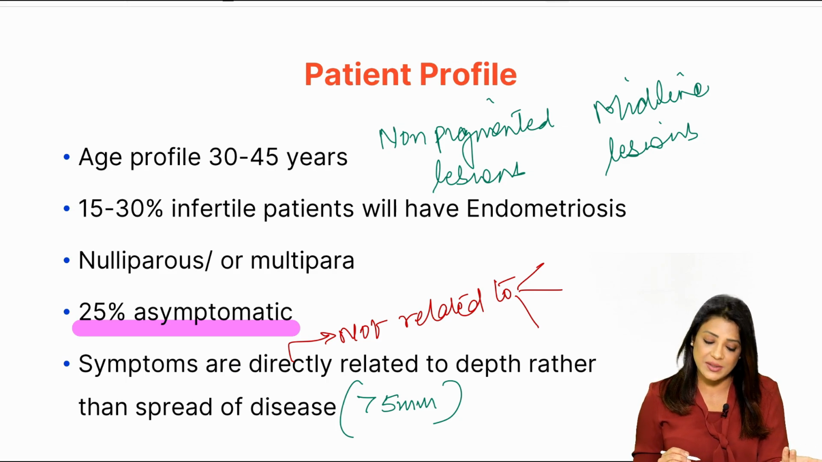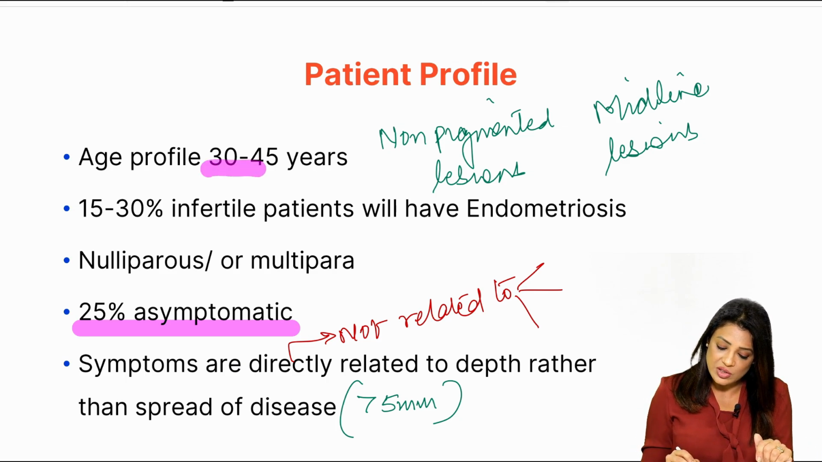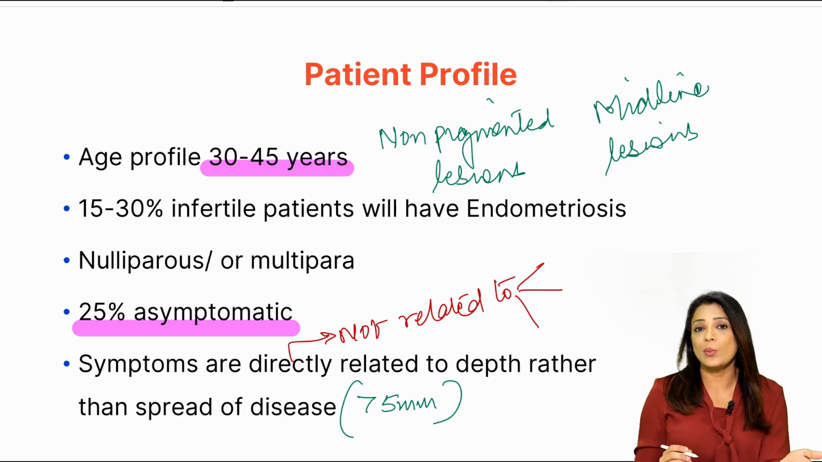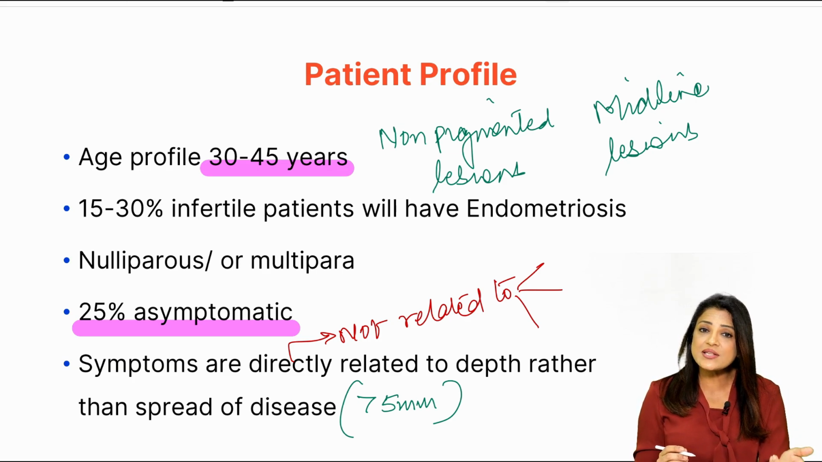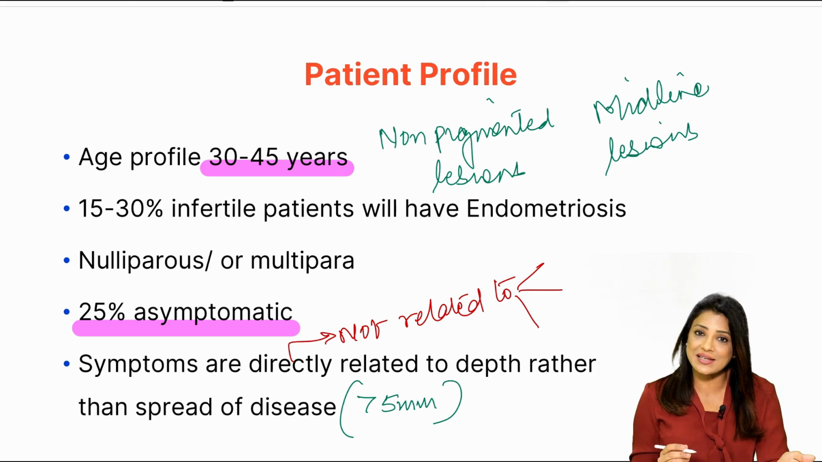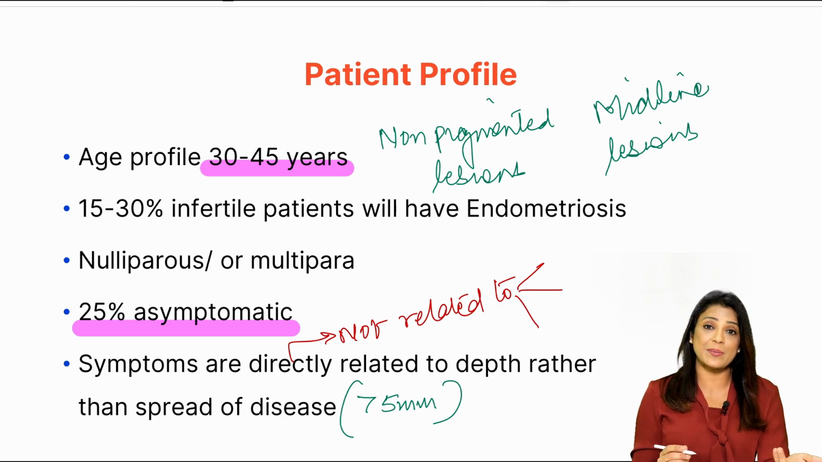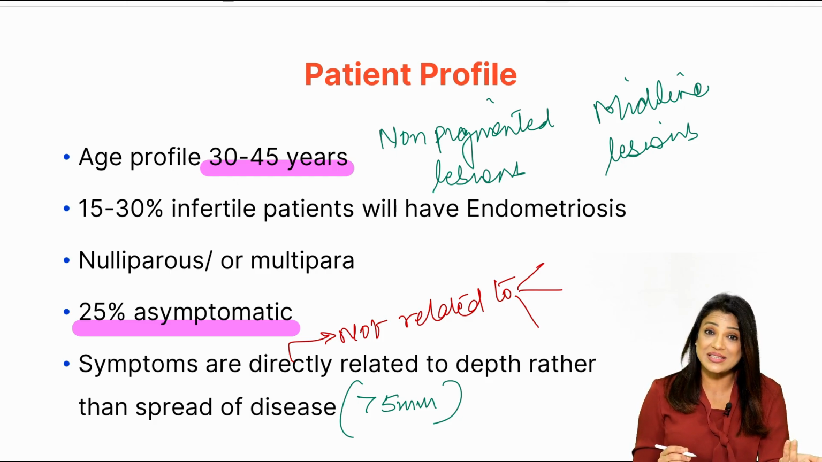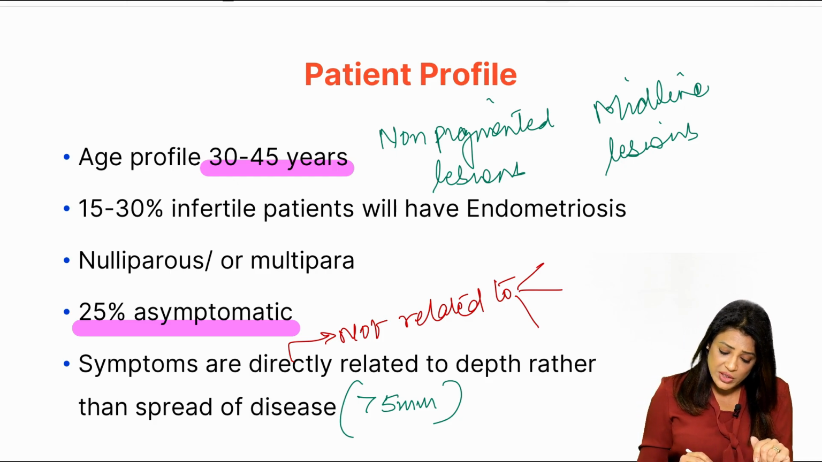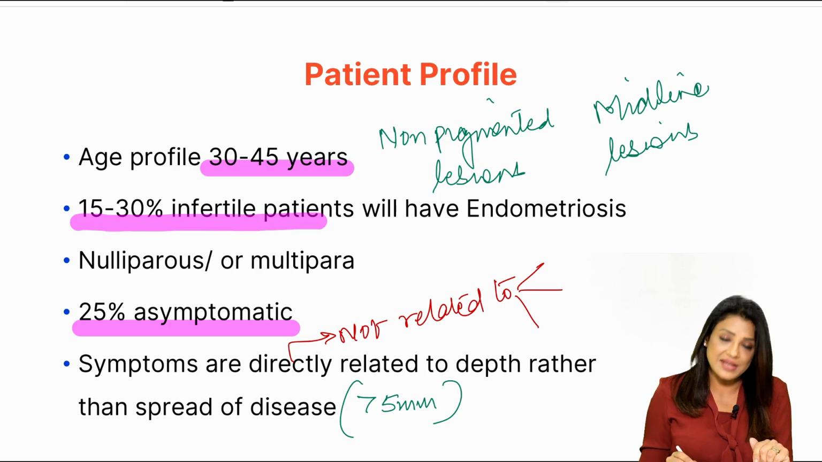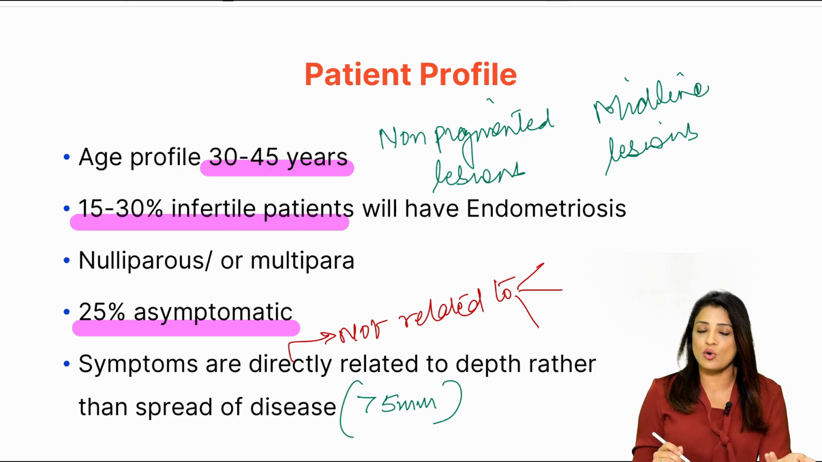33% are asymptomatic. Then the age profile is around 30 to 45, depending upon whether she has endometriosis of the tubes, of the ovaries, or adenomyosis, because adenomyosis generally presents later in life. But the other endometriosis might present at the age of 25, 30, 35, all right? 15 to 30% of patients are infertile. As I told you, the prevalence of endometriosis in infertility patients is around 15 to 30%. Otherwise, in the general population, it is only 10%.